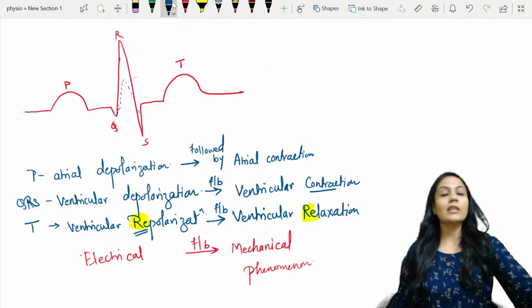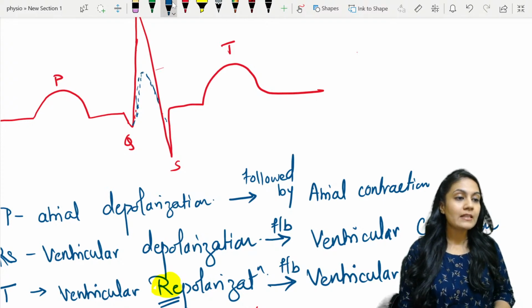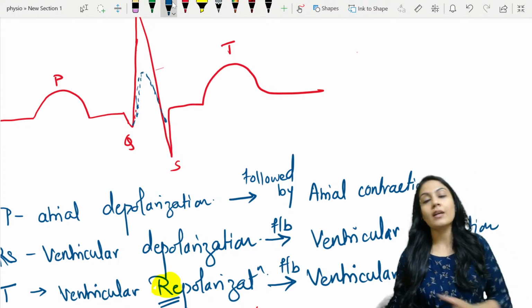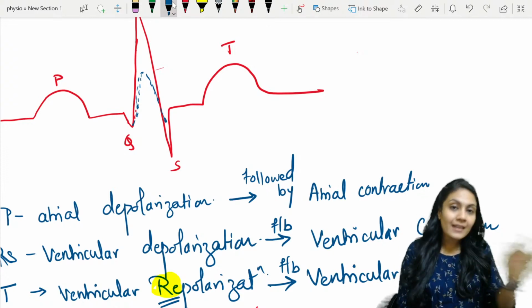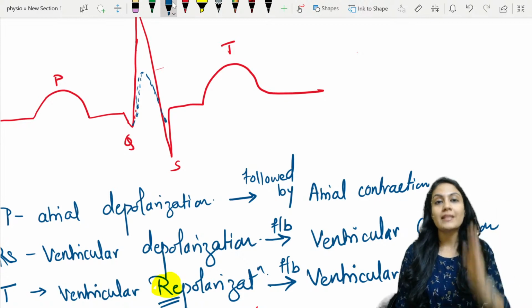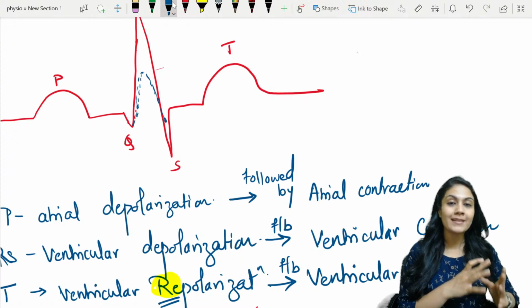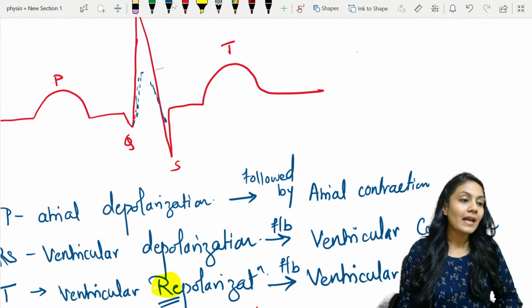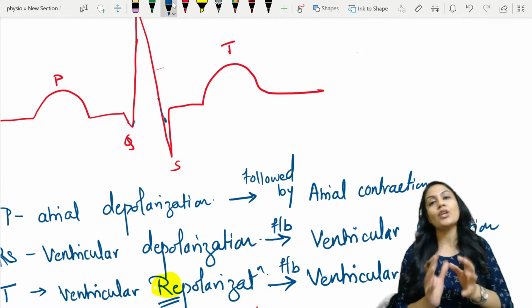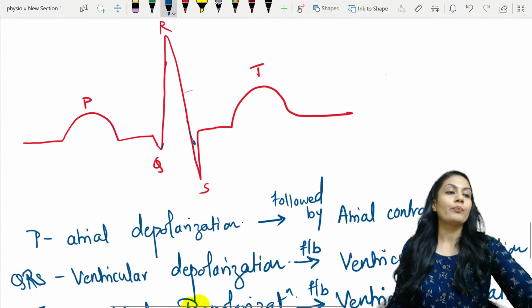So यहीं पे क्या हो जाता है? Atrial repolarization, but it is not shown in the ECG, or we are not bothering about that. Why? Because it is filtered out by the ECG machine itself, right? So as to avoid the error between the QRS complex and the atrial repolarization. Understood? So that's why we never talk about the atrial repolarization. But remember, the atria is relaxing at the same time when the ventricles are contracting. Okay? Now, next funda.